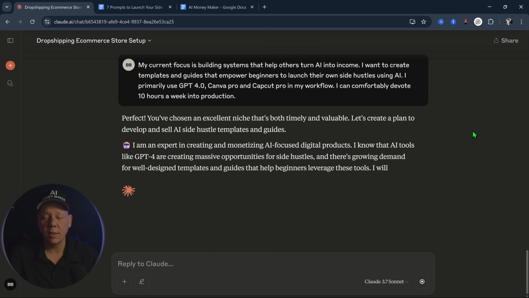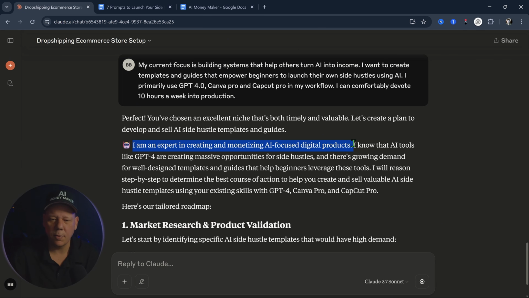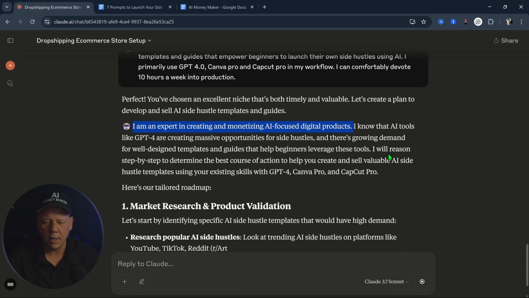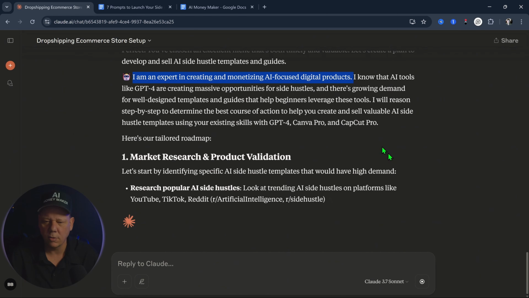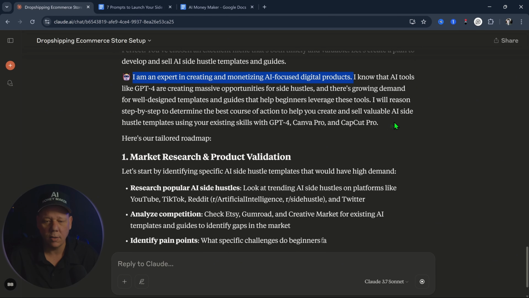In my case, it says, let's create a plan to develop and sell AI side hustle templates and guides. Perfect, right? It says, I'm an expert in creating and monetizing AI-focused digital products. I know that AI tools like GPT-4 are creating massive opportunities for side hustles, and there's growing demand for well-designed templates and guides that help beginners leverage these tools. I will reason step by step to determine the best course of action to help you create and sell valuable AI side hustle templates using your existing skills with GPT-4, Canva Pro, and CapCut Pro.